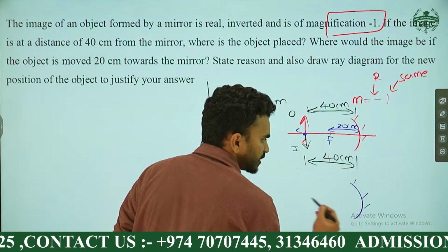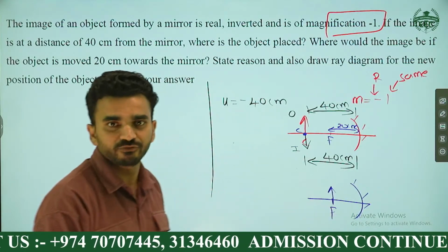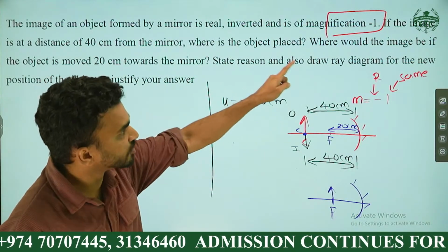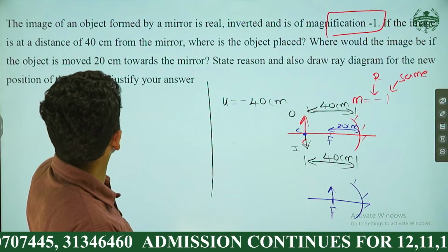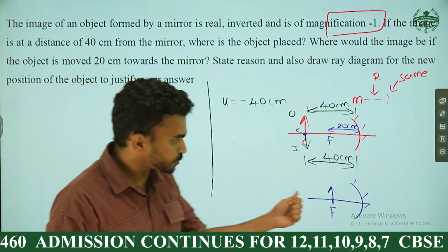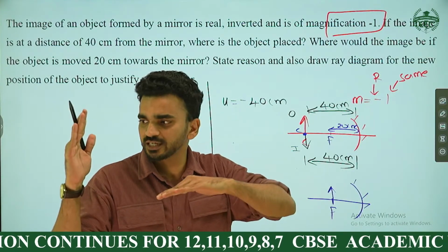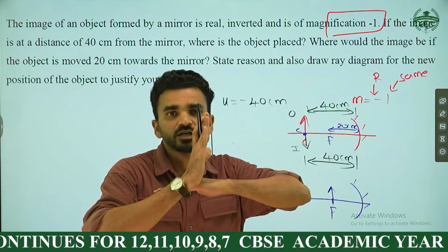Its second case is similar to object at focus, right? Object at focus. Understood that? So where would the image be obtained when the object is moved 20 centimeter? Initially you are at C. If you move 20 centimeter further, you are at F.